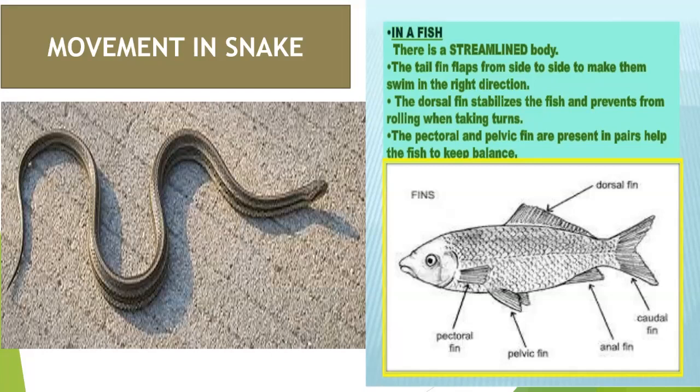Next, in the fish, fish can move in water, or we can say fish can swim in water, because its body is specially adapted for this purpose. Fish has a streamlined body. Due to the streamlined shape, water can easily flow around the body of the fish and they are able to swim or move in the water.